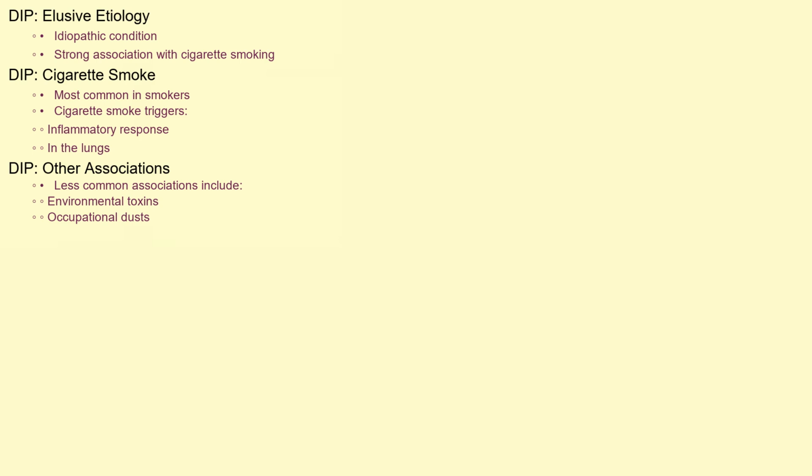The exact cause of DIP remains elusive, making it an idiopathic condition. However, a strong association exists with cigarette smoking. In fact, DIP is most commonly found in smokers, and it's believed that cigarette smoke triggers an inflammatory response in the lungs. Other potential, although less common, associations include exposure to certain environmental toxins or occupational dusts.